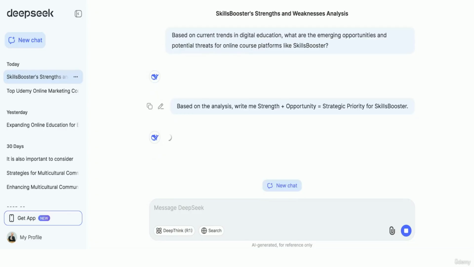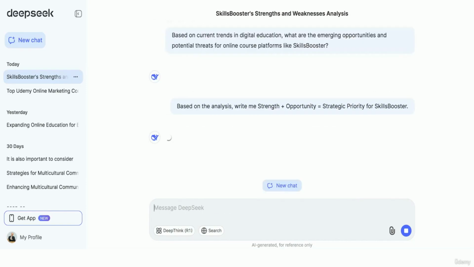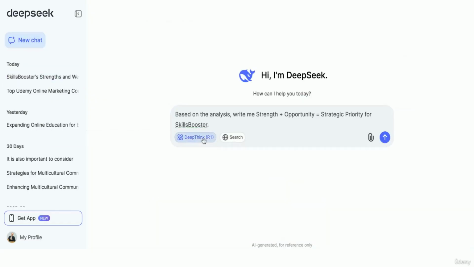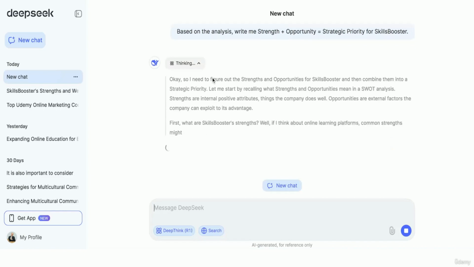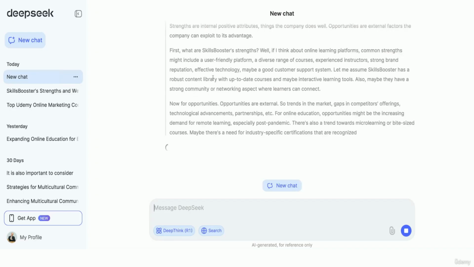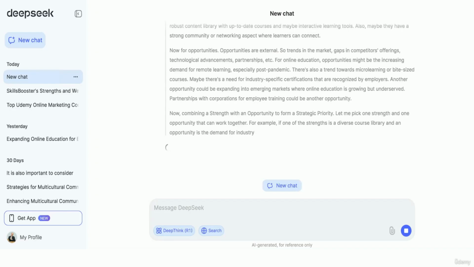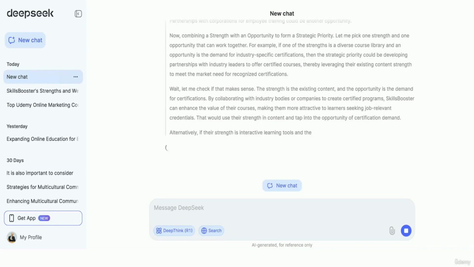Yeah, this issue is pretty common with search, but right now it's still loading. Let me start a new chat. So let's go through the deep research and see how the metrics will look in my case. We will need to wait a little bit. Yeah, it started thinking, it's going through the Skills Booster opportunities, and it has the market gaps. Now it's combining, so it has its own data that it will prove and use further.